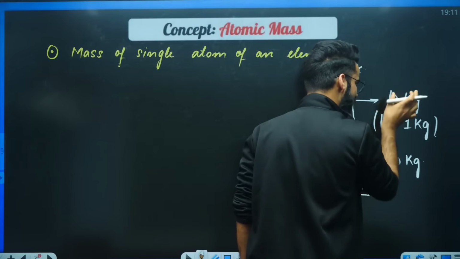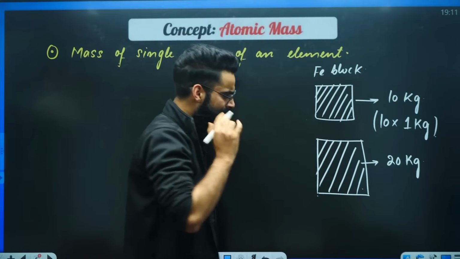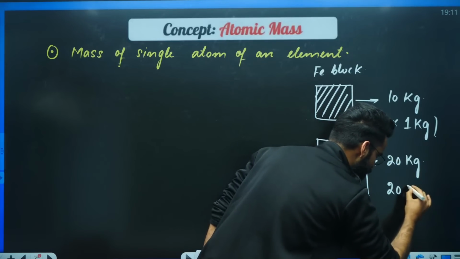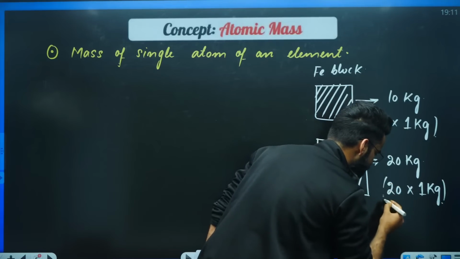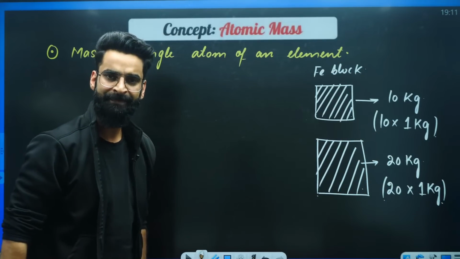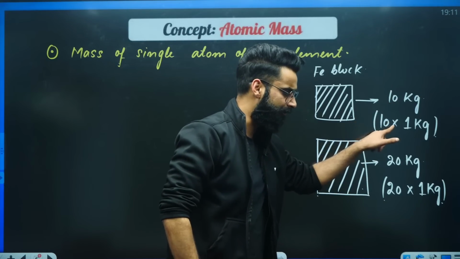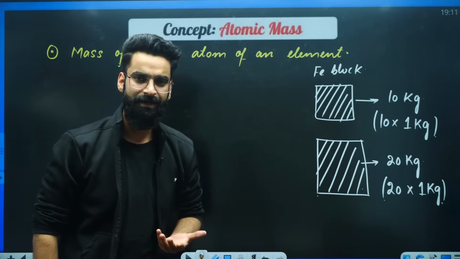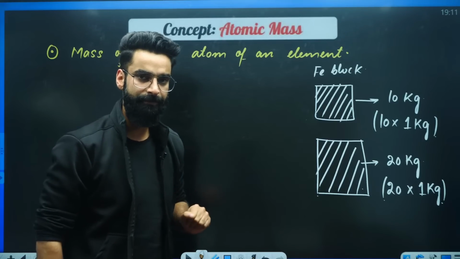In a similar way, this 20 kilograms I can write as 20 multiplied by 1 kilogram. Now, you must be thinking, why did I split this term? What is the reason for that? One thing I wanted you guys to understand. And what is that? Have a look.